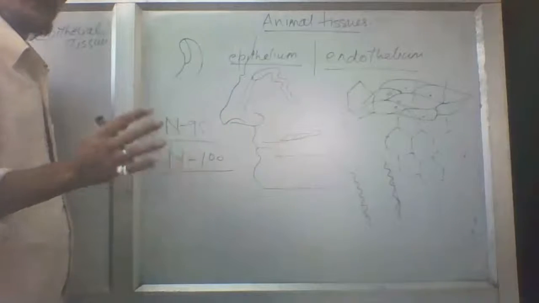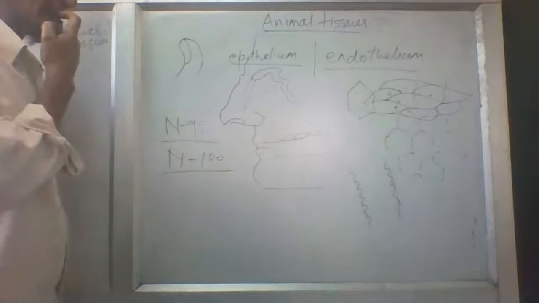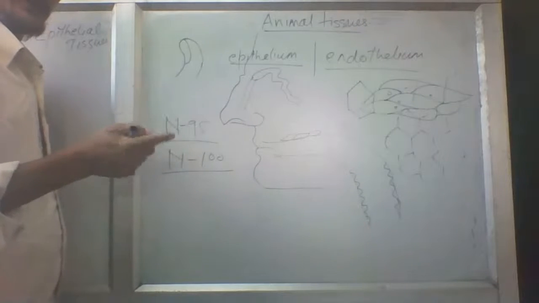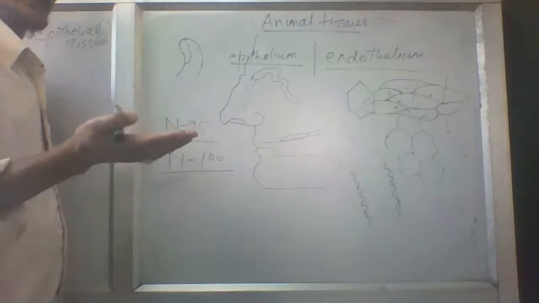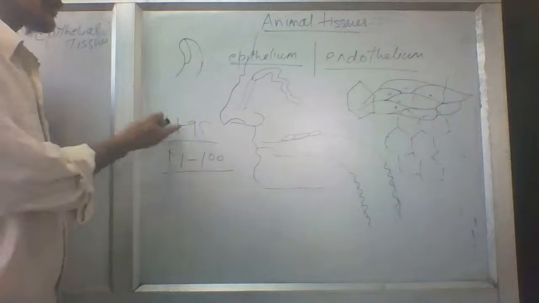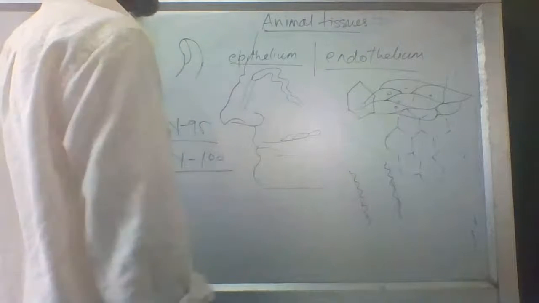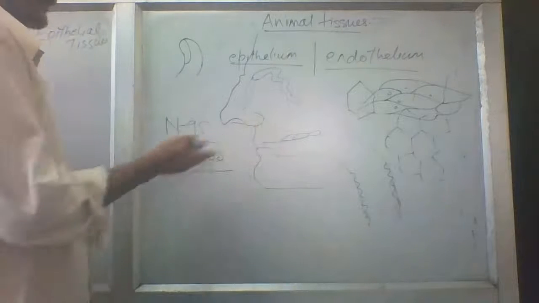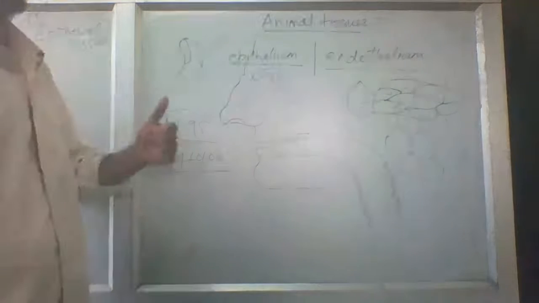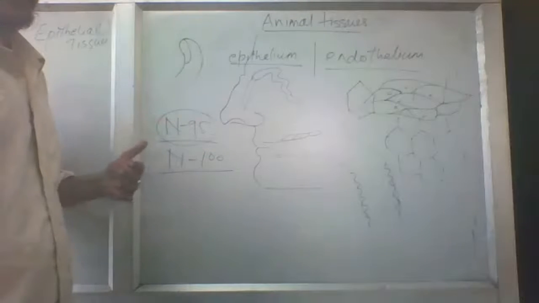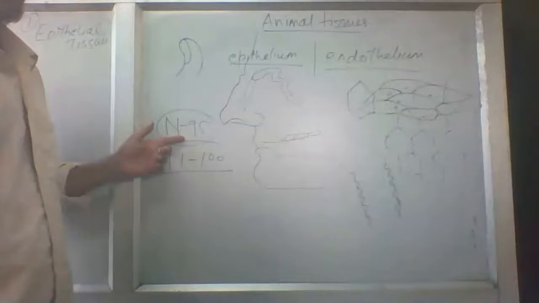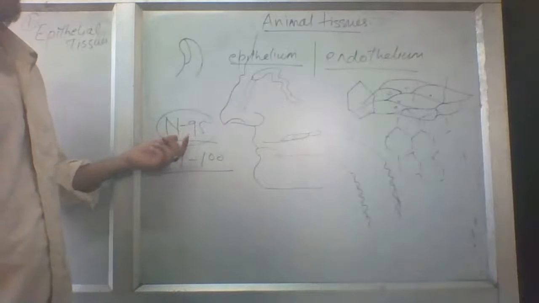N95 means only 5% of the gaseous particles, air particles or oxygen you will receive from the atmosphere, and the rest of the bacteria, whose diameter is smaller than a particular pre-decided size, will not move through. At that time, this N95 mask is very important. But in the case of epithelial cells or endothelium cells, this is a 100% mask. It will not permit anything to go inside. You can say, this is a dirt particle, I will not let it go inside. This is a bacteria particle, this is a virus particle. This type of sensing is not seen in N95 masks, because a mask is not a living organism.